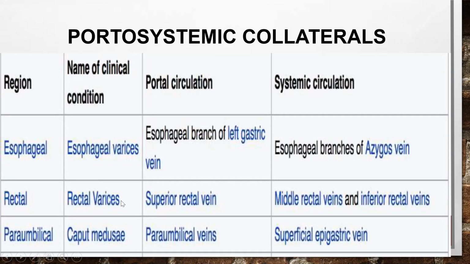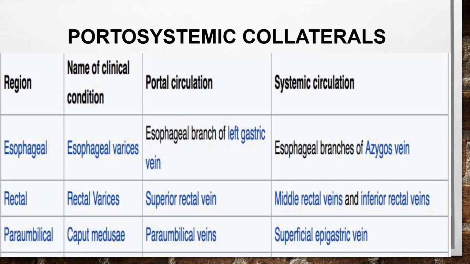For the rectal varices, it is the superior rectal vein which belongs to the portal circulation, and the middle and inferior rectal veins which belong to the systemic circulation. When these are enlarged, they can lead on to hematochezia. And caput medusae is just dilated blood vessels around the umbilicus, which give a Medusa head appearance. This is the connection between the paraumbilical veins, which belong to the portal circulation, and the superior epigastric vein, which belongs to the systemic circulation.